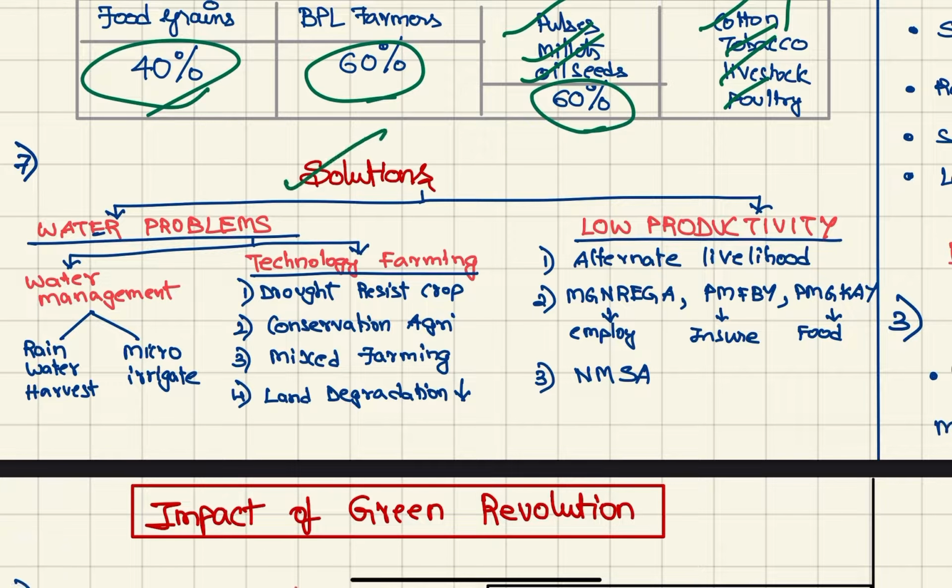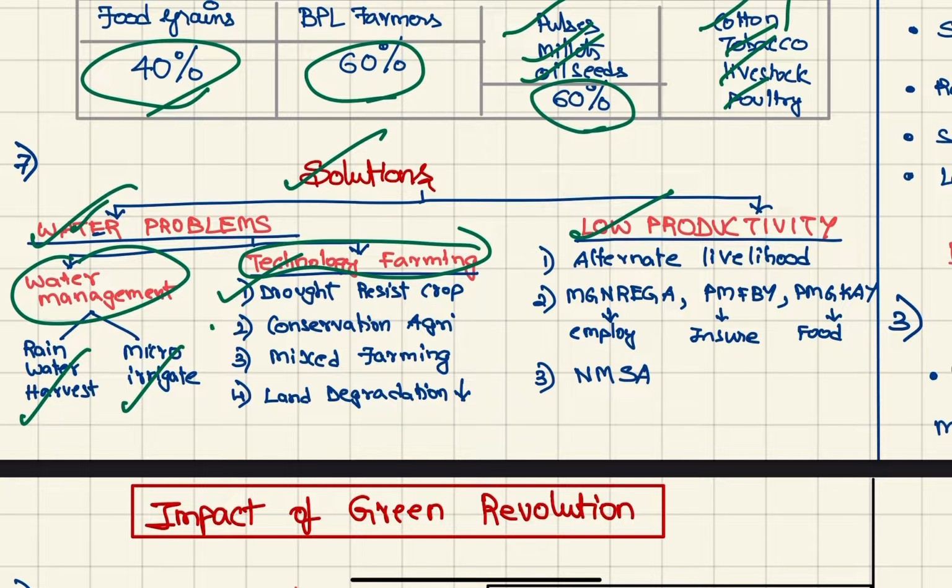So what are the solutions? There are two types of problems: water problem and low productivity. To solve the water problem, we need to do two things: water management and technological farming. Under water management, we need more rainwater harvesting and micro irrigation. For technological farming, we need drought resistant crops, conservation agriculture, mixed farming, and reduced land degradation.